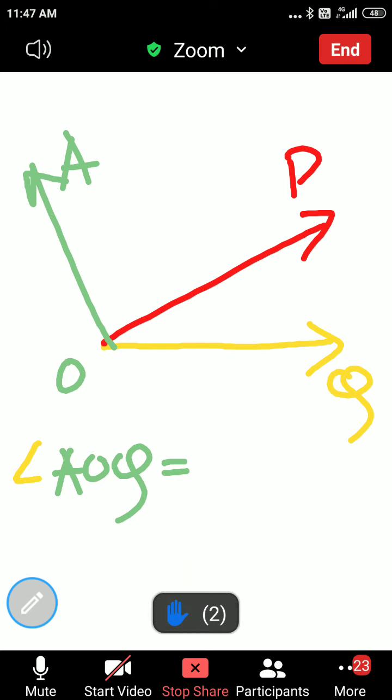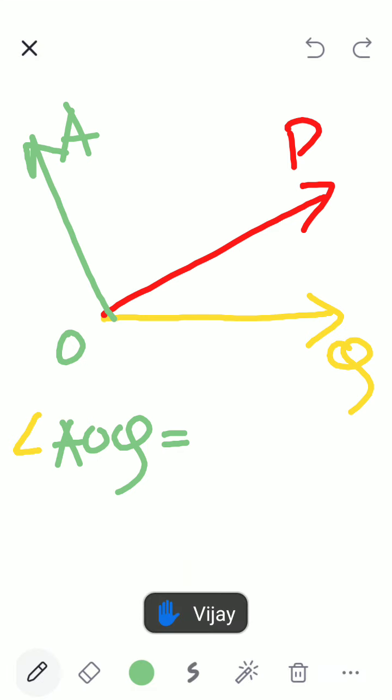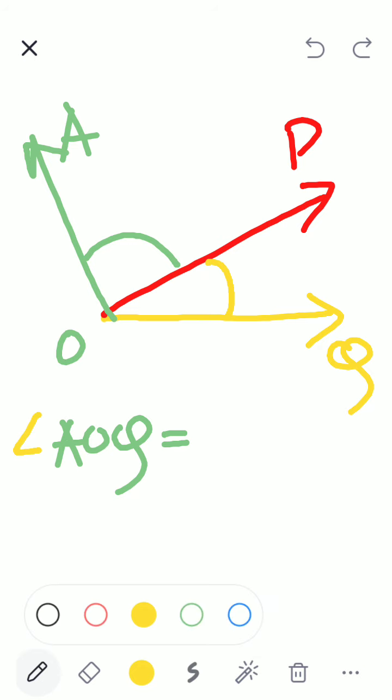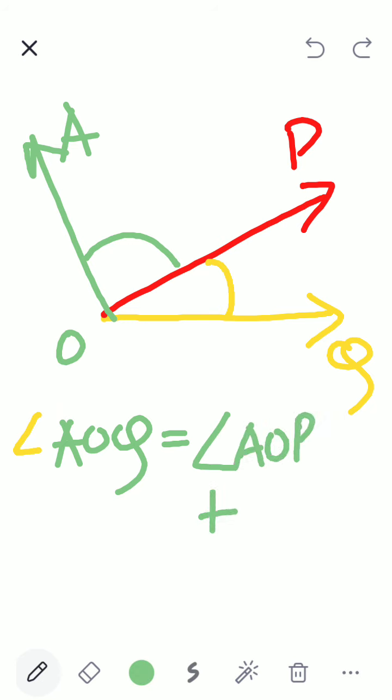So what is angle AOP? And what is angle POQ? So can I write angle AOQ equal to angle AOP plus angle POQ?